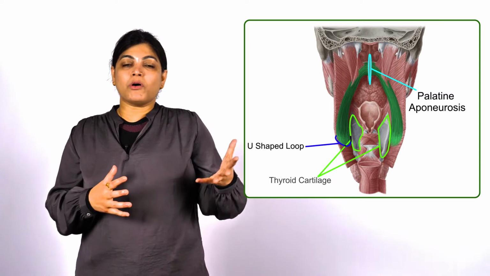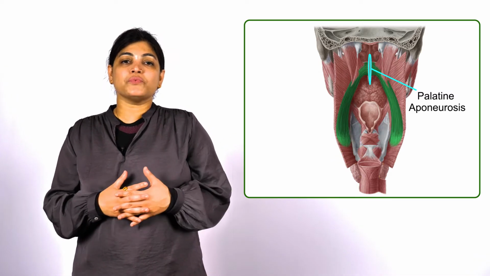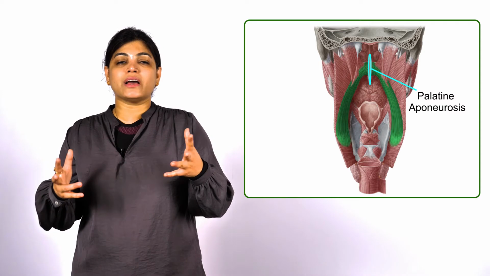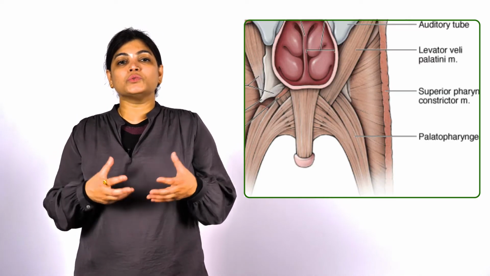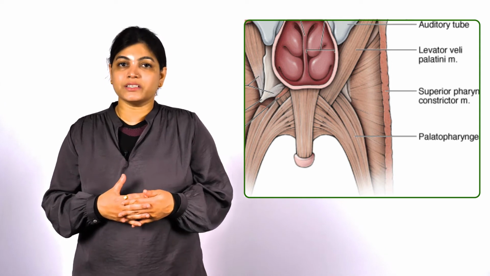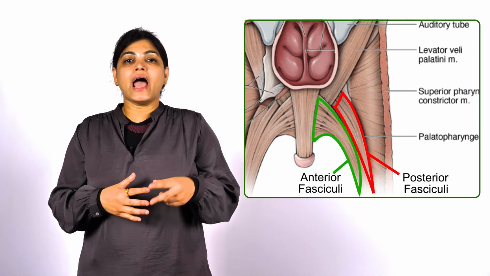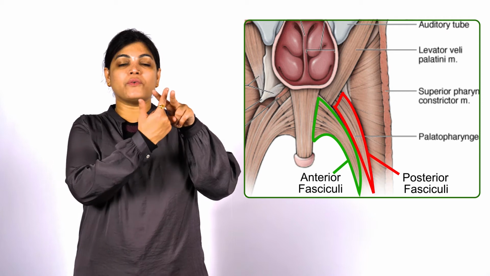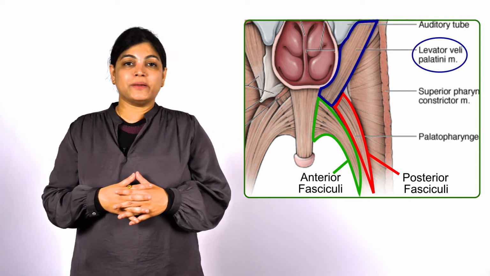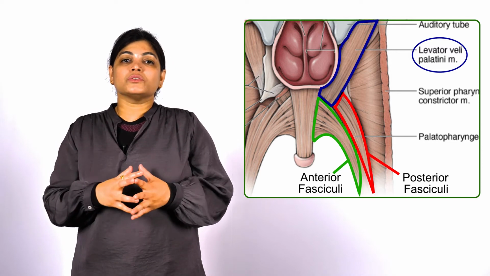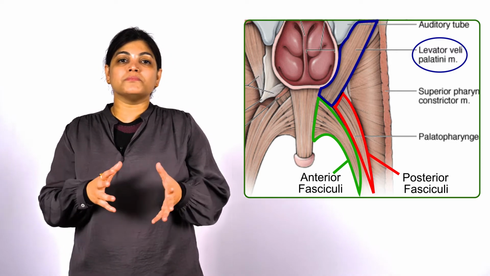Now this was all about the palatopharyngeus muscle, and we know that this palatopharyngeus muscle originates in the form of two fasciculi, that is anterior and posterior fasciculi, and in between these two fasciculi passes the levator veli palatini muscle. So this was all the discussion of the fourth muscle in this group.